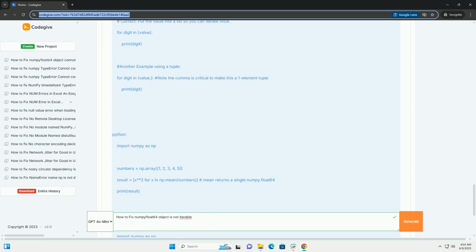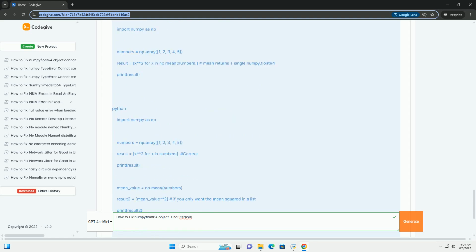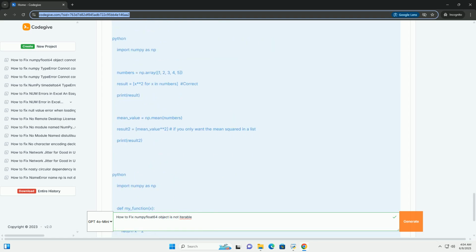numpy.float64, on the other hand, is a single numeric value, a 64-bit floating point number, not a collection of values.